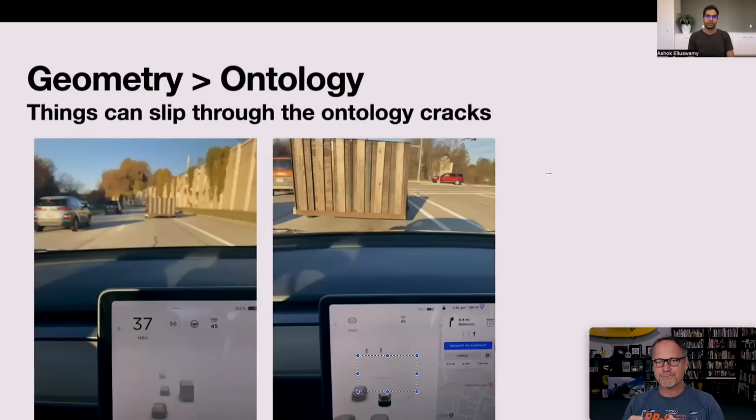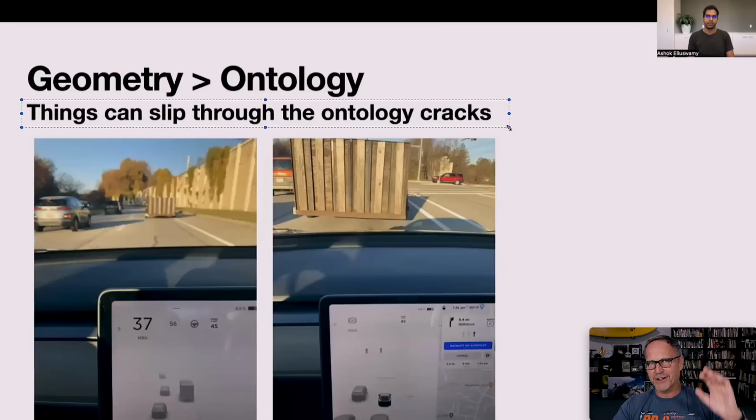The other piece of this puzzle is that Ashok said they started off doing this just for static objects, but then they realized this works so well for everything that now the occupancy network is something that they use for moving objects in addition to static objects. So not only can things slip through the ontology cracks, and we need to not worry about that, it can also slip through the moving, not moving cracks as well.